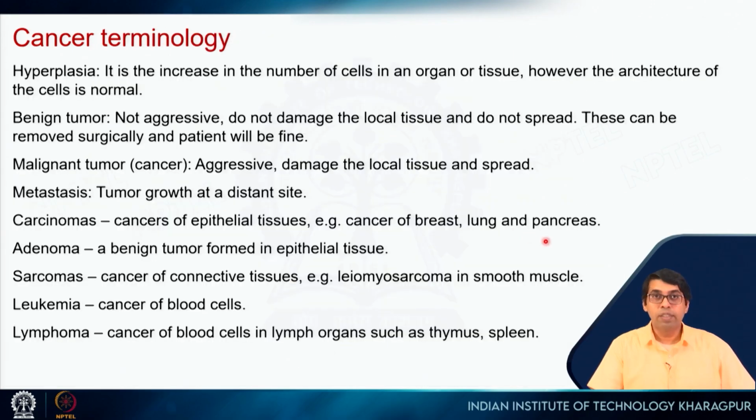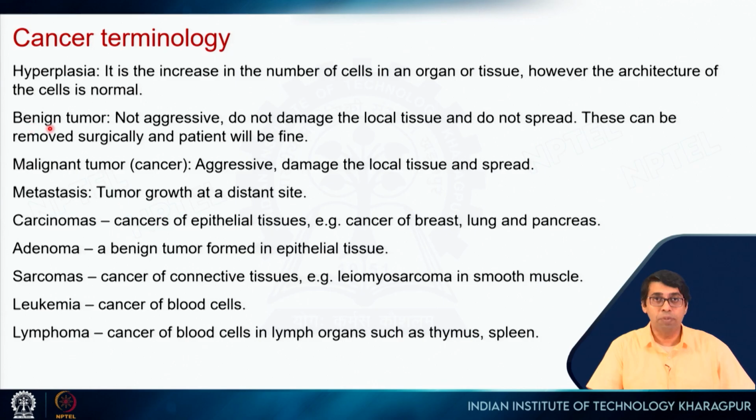So if you are interested in cancer biology, then these are some of the terms that you will come across, and it's a good idea to get yourself familiarized with these terms, right? So the first one I have already talked about, it's hyperplasia. So it is the increase in the number of cells in an organ or tissue. So increase in number than what normally it should be, right? However, the architecture of the cells is normal. So it looks very similar to the normal cells.